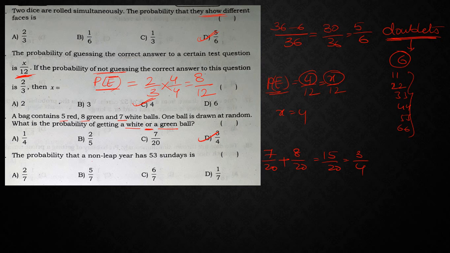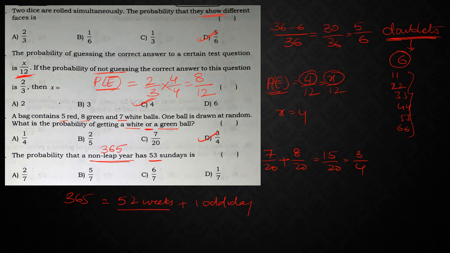The probability that a non-leap year has 53 Sundays. Non-leap year means how many days will there be? 365 days, right? So a non-leap year has 53 Sundays. First of all we need to know the configuration. So 365 days is nothing but equal to 52 weeks plus 1 odd day, right?